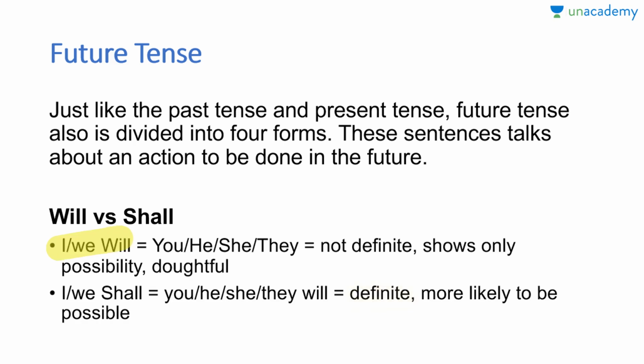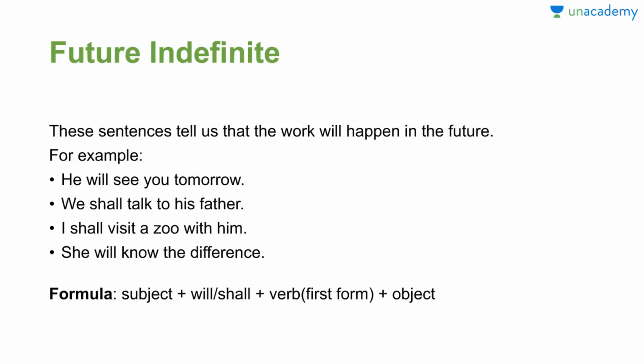So not will, say I shall do it. When you say I shall do it, it gives more weightage that you will definitely do it. And similarly, you will, he will, she will, they will. For second and third person, guys, we will use will. For first person, we will use shall, and it will give the same effect that it is definite. I hope that now you are clear with the usage. Now, let us start with the future indefinite, about which we are going to read, guys.